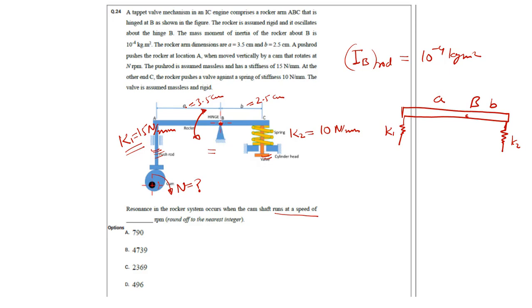Not a single second wasted on this question. If you don't know what could be the resonance speed, leave the question at that moment itself. No need to move further, just move to the next question.